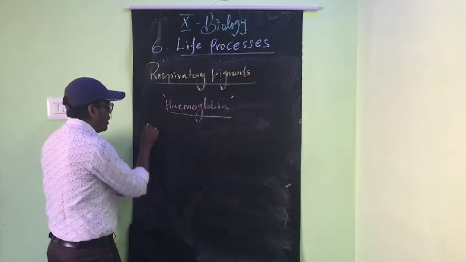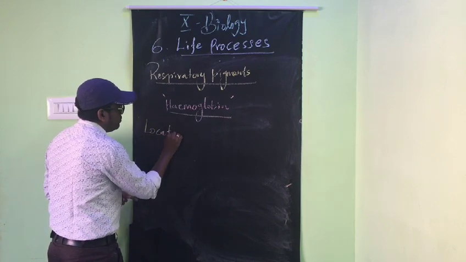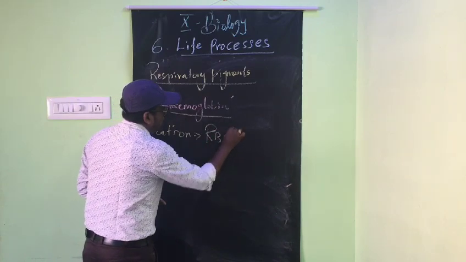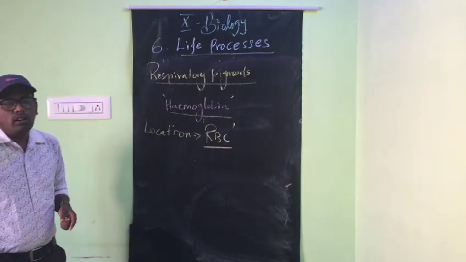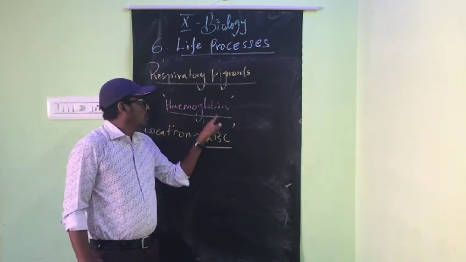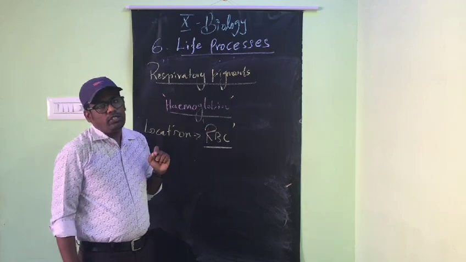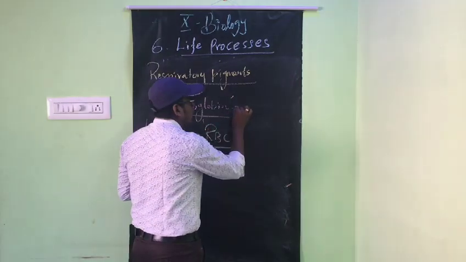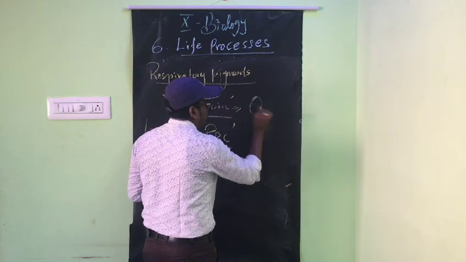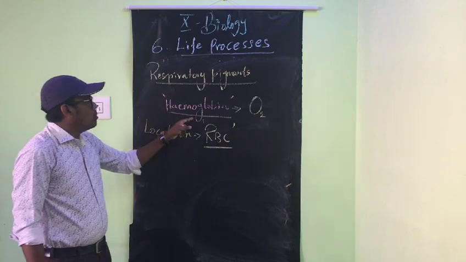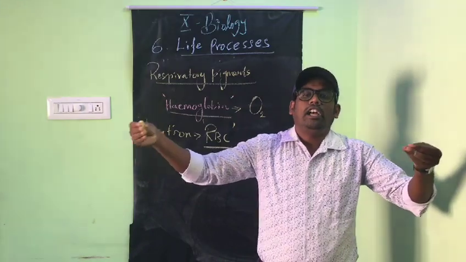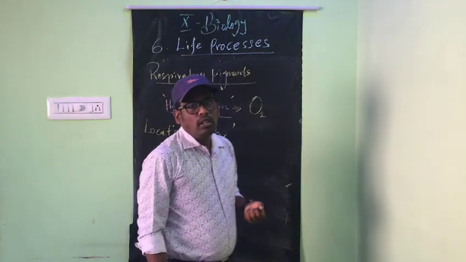The hemoglobin is located in red blood corpuscles, shortly called RBC. In RBC, the hemoglobin pigment is present. The hemoglobin always has an affinity with the oxygen molecule; it always binds or attaches with the oxygen molecule.